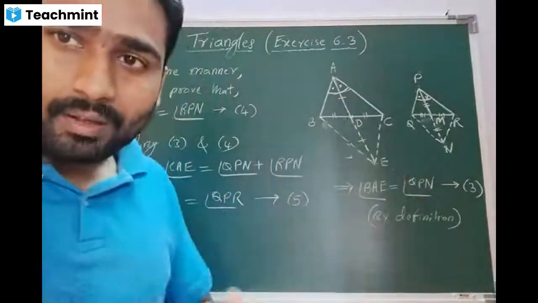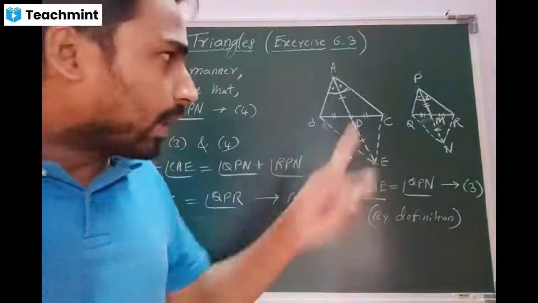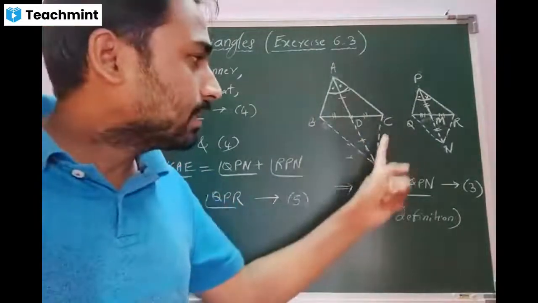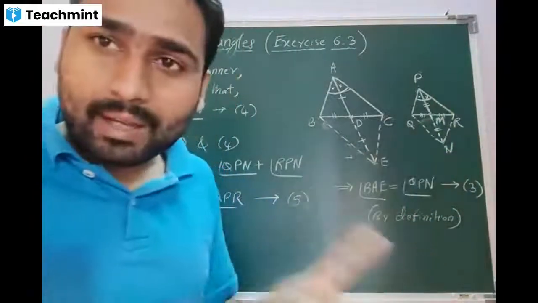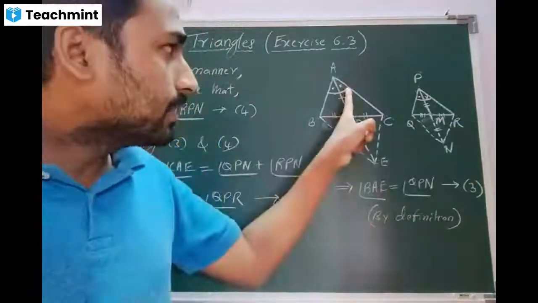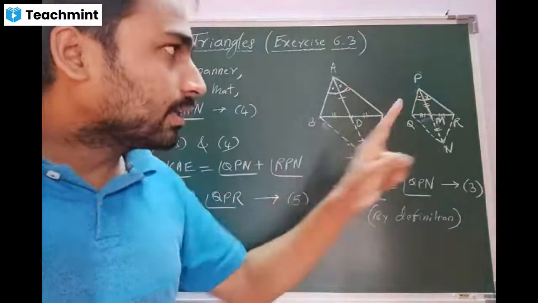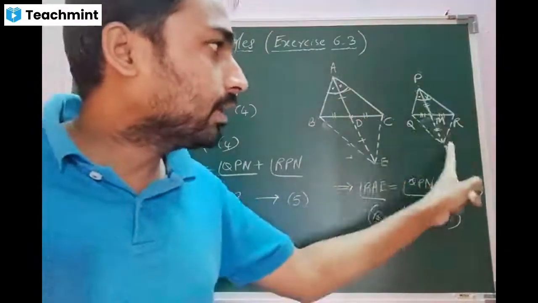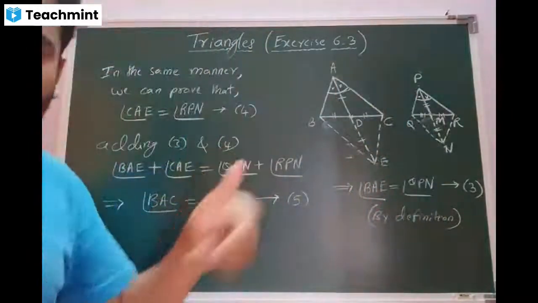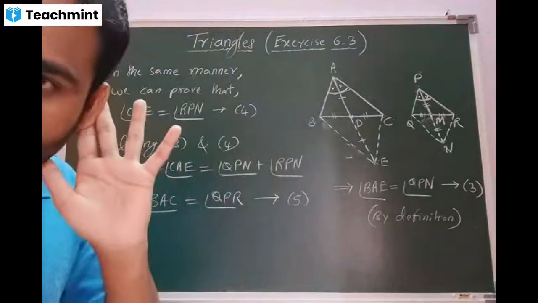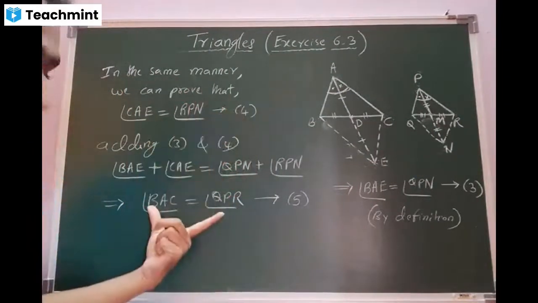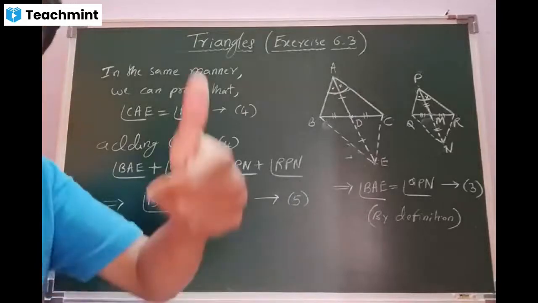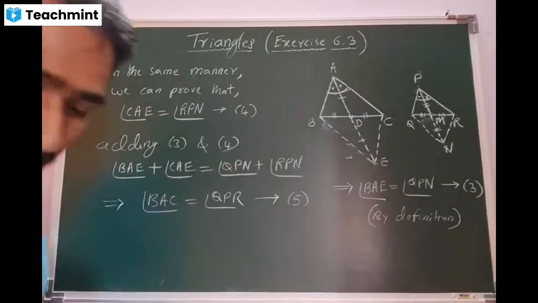In the same manner, ACE is similar to the triangle PRN, and we can arrive at the result. This angle CAE is same as this angle RPN. Equation number 4. Got the concept? Yes, sir. 3 and 4 are ready, beta. You have to add them to get equation 5. Is that clear? Yes, sir.